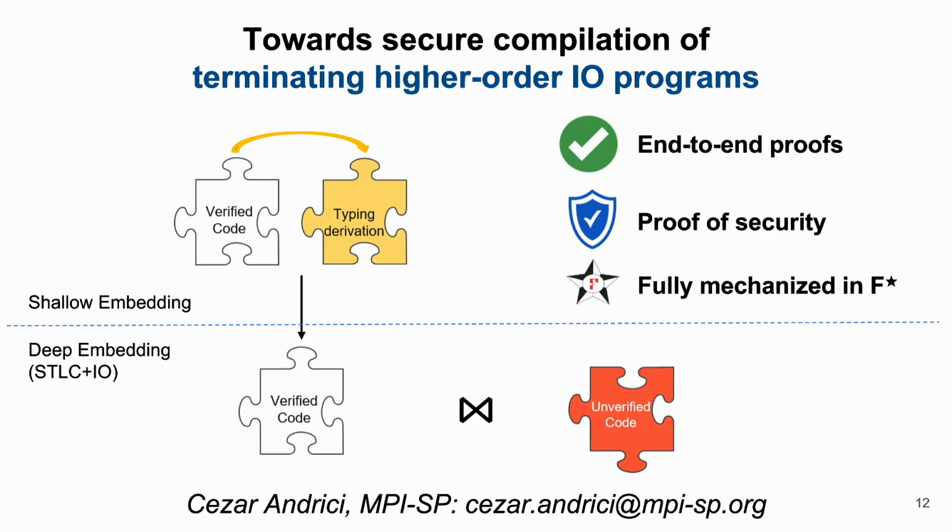So, to recapitulate, we are working towards a secure compilation that is end-to-end verified, and we prove a strong security criterion about it. And all of this is fully mechanized in F*. The key idea was, instead of using metaprogramming to compile, in the source language, to find this derivation. That was it. Thank you.